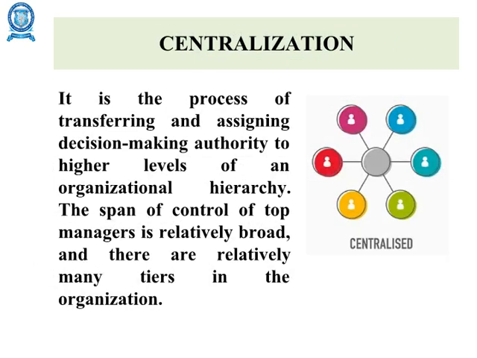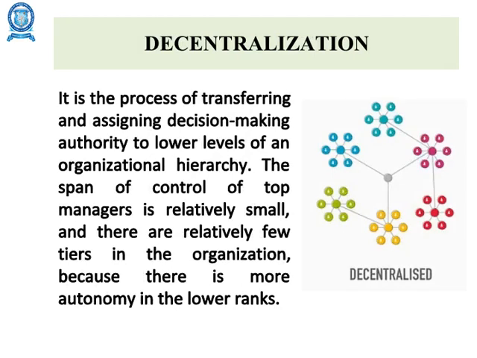Next, another important topic we will see is centralization and decentralization. Centralization is the process of transferring and assigning decision-making authority to higher levels of an organizational hierarchy. The span of control of top managers is relatively broad, and there are relatively many tiers in the organization. Next, decentralization is the process of transferring and assigning decision-making authority to lower levels of an organizational hierarchy. The span of control of top managers is relatively small, and there are relatively few tiers in the organization because there is more autonomy in the lower ranks.